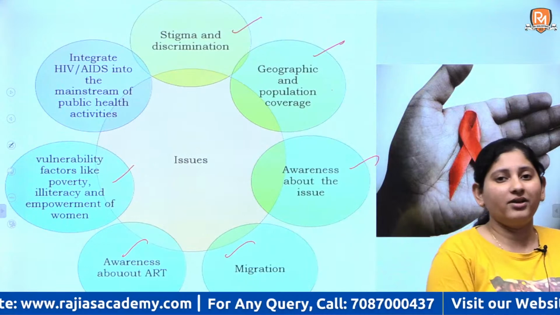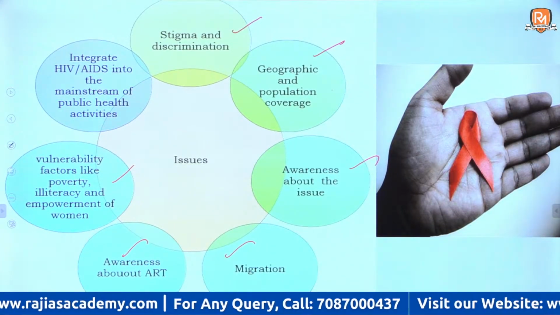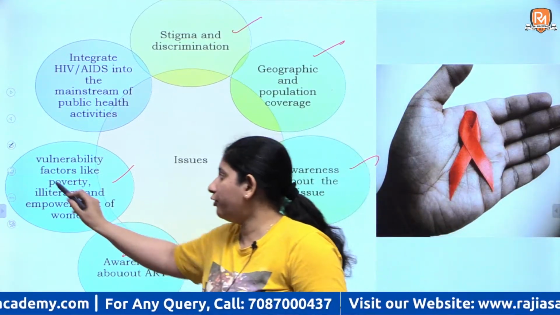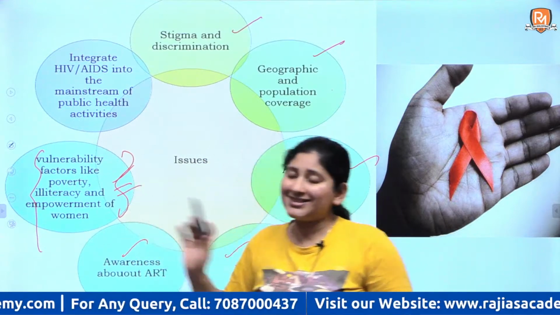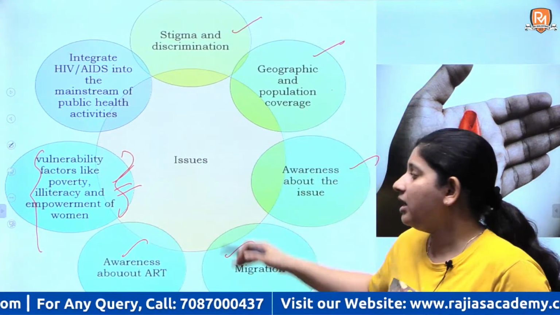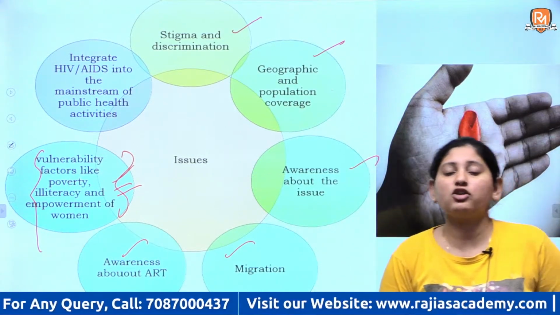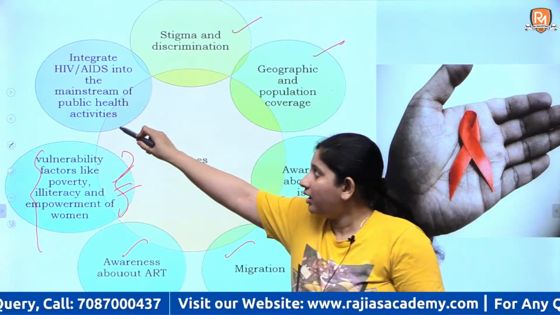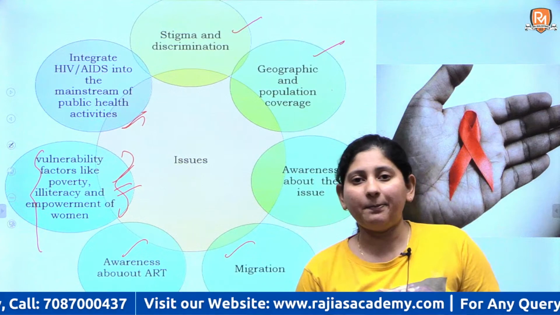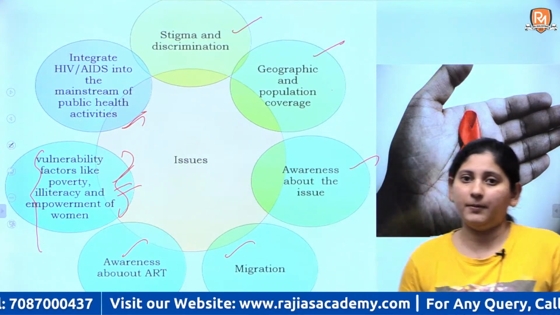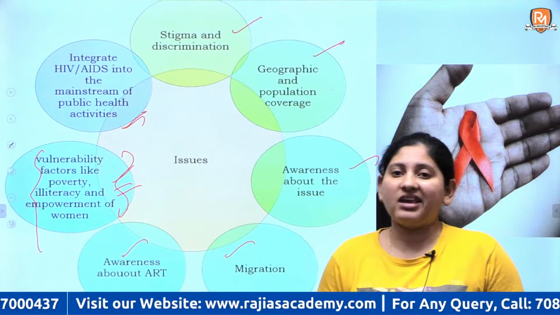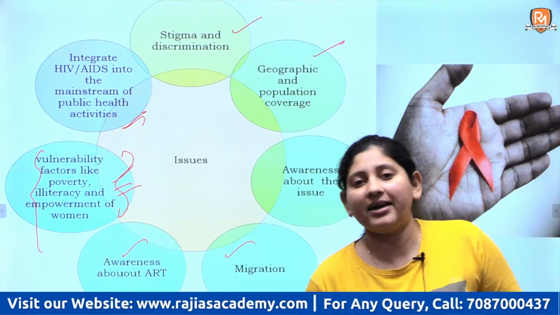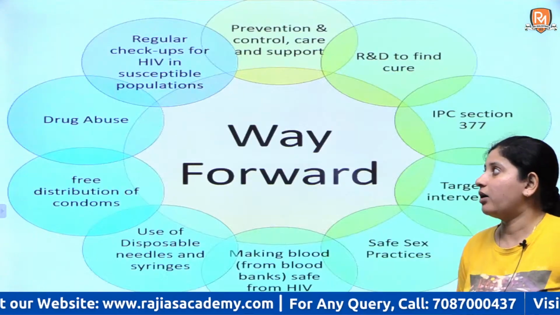Then there are vulnerability factors that are into play, particularly like poverty, illiteracy, and the sorry state of the women section, the suppressed state of the women section of the society, and for that we have been constantly pushing for women empowerment, right? And this HIV AIDS is not part of your mainstream line of healthcare facilities. So this is one major issue. We have to make this a part of public healthcare activities so that it can be taken into account.